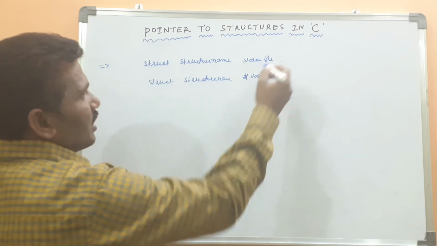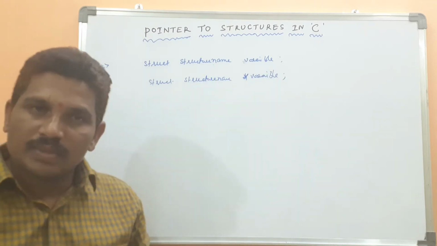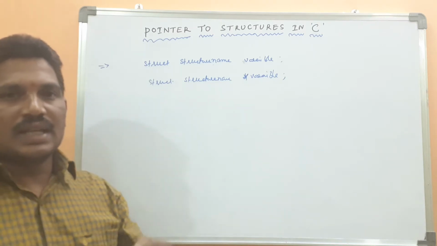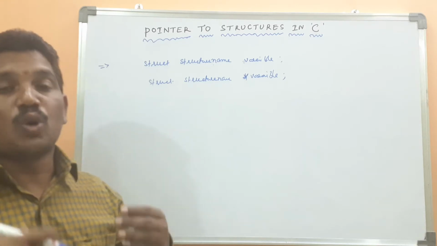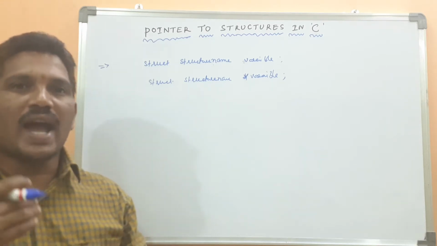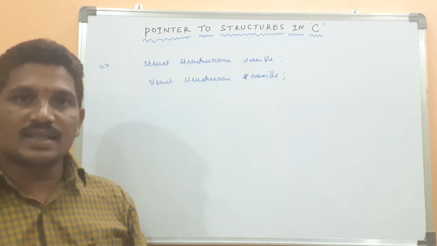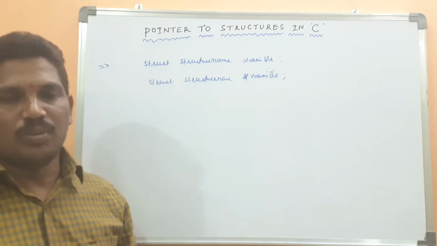This is a normal variable declaration of the structure; the pointer variable can be declared for the structure. Once you declare the structure pointer variable, how do you access the members of the structure using the pointer variable?